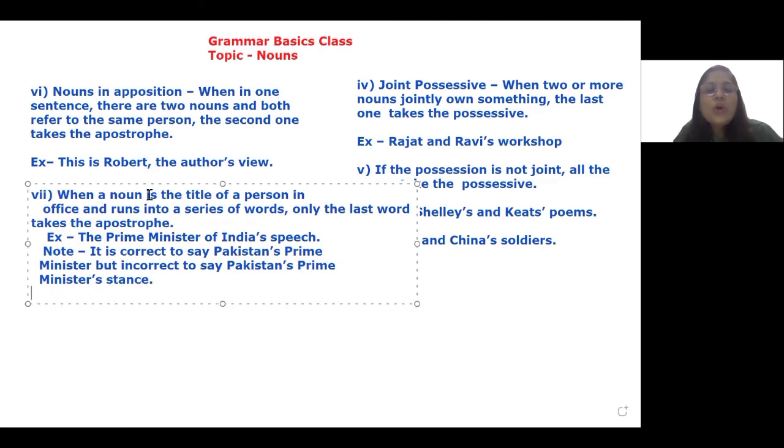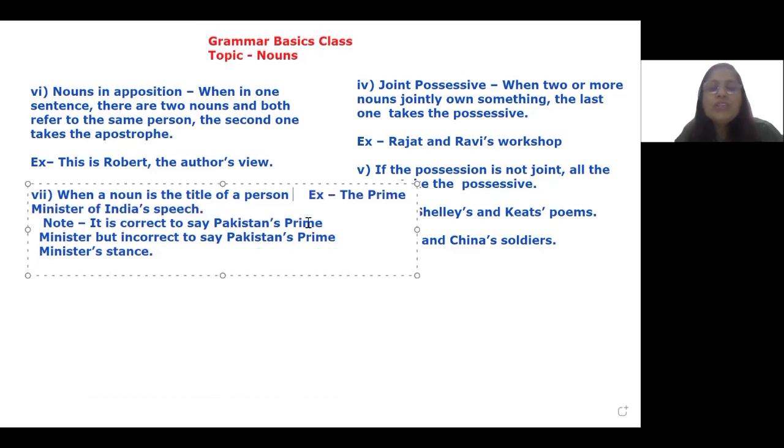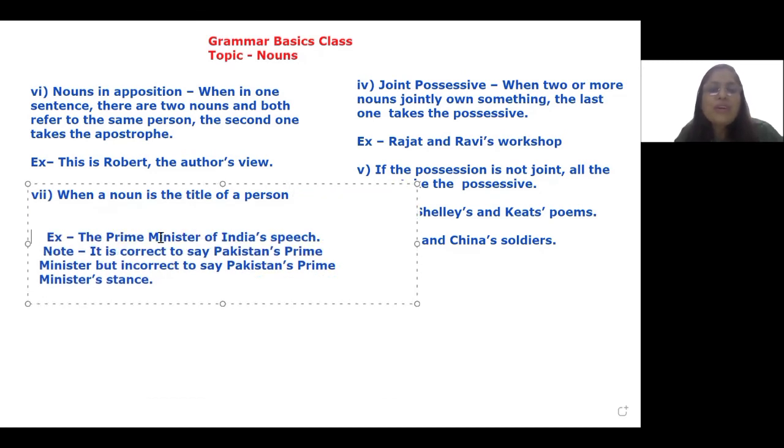If we are talking about a person who is holding a position of power, for example, the Prime Minister of India, I can talk about Prime Minister. This is the Prime Minister's view. But if I say Prime Minister of India, then I don't say the Prime Ministers of India's speech. Then I will only say this is the Prime Minister of India's speech.